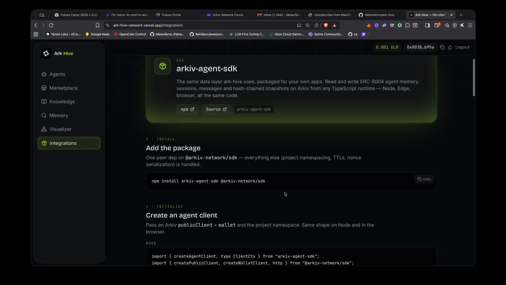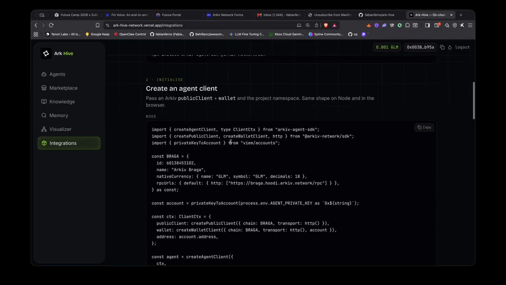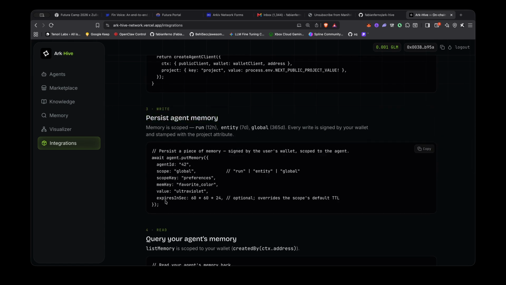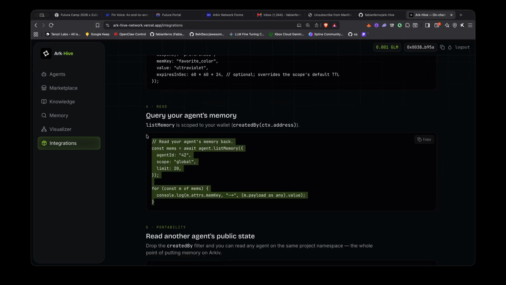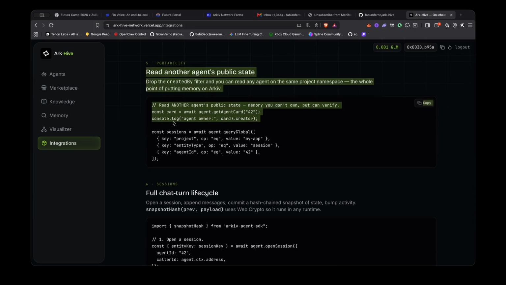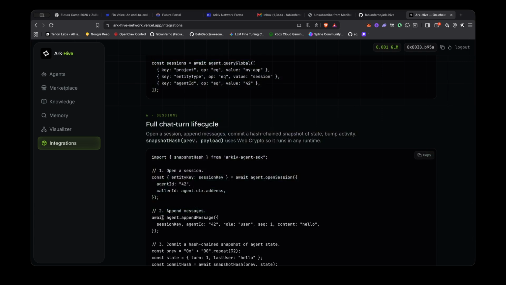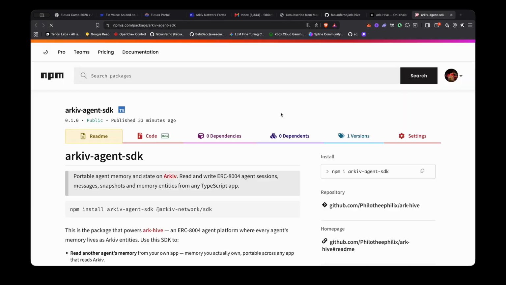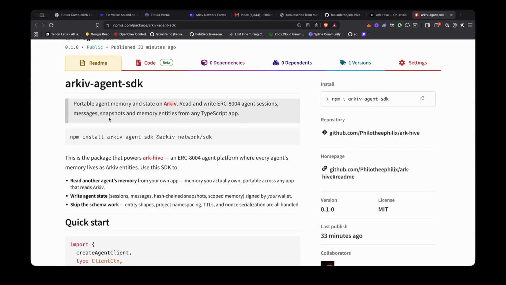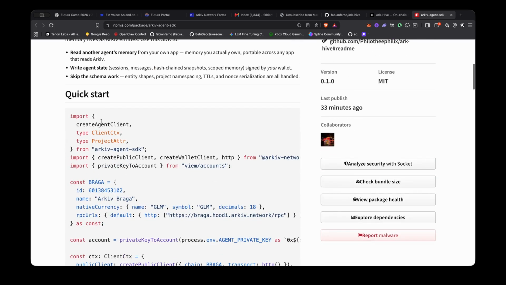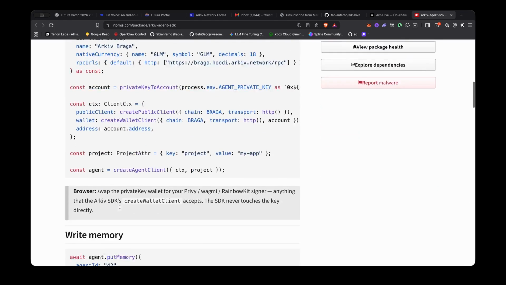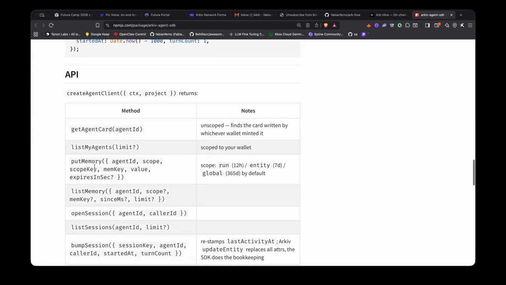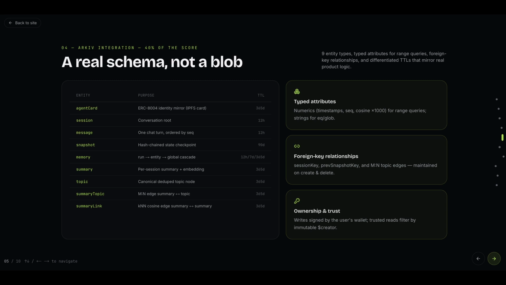Here's the part that I am proud of. Everything you just saw, the sessions, the messages, the snapshots, the scoped memory, the whole entity schema, we extracted into a standalone NPM package, Archive Agent SDK. Once you install it using npm install, you can leverage the create agent client, and you've got put memory, list memory, open session, append message, and all of these methods available through the SDK. The SDK never touches the private key, so it accepts a signer, and the portability claim means it works for an SDK, an app, a CLI, an MCP server, or anything where you want to use this. We've got 11 different entity types, documented, with defaults and details published, and expiries used properly.